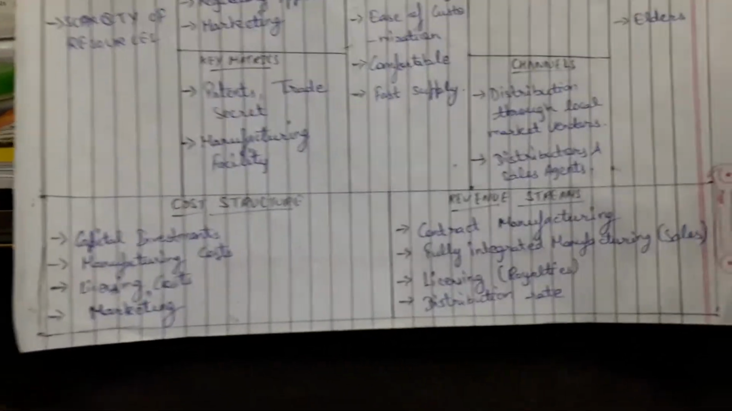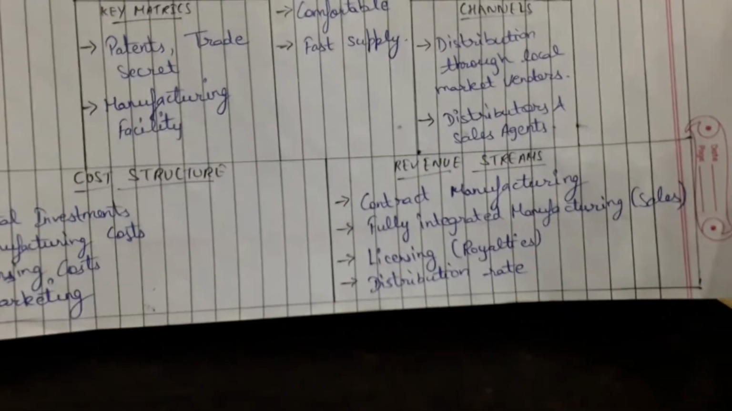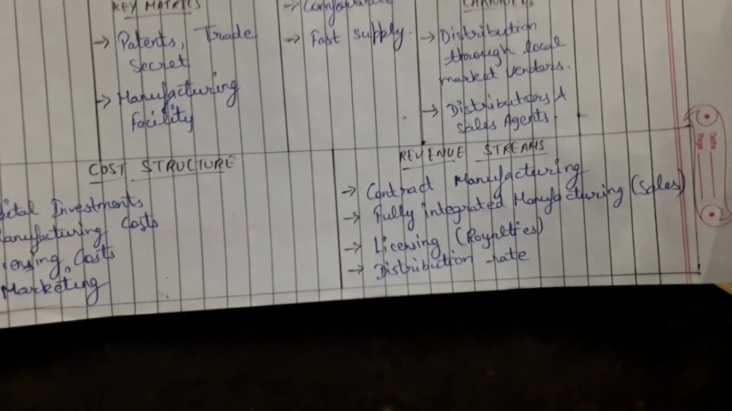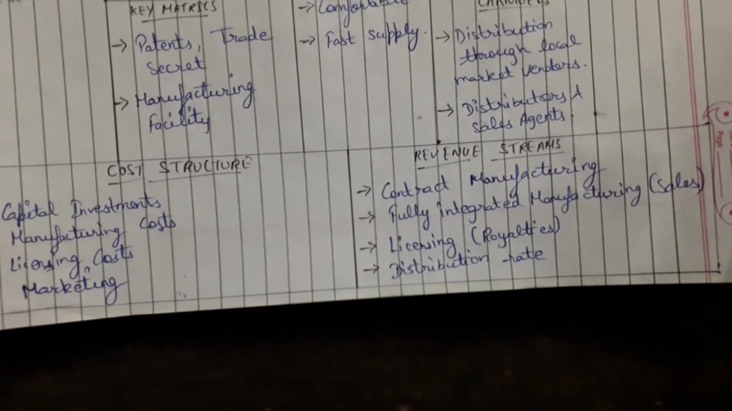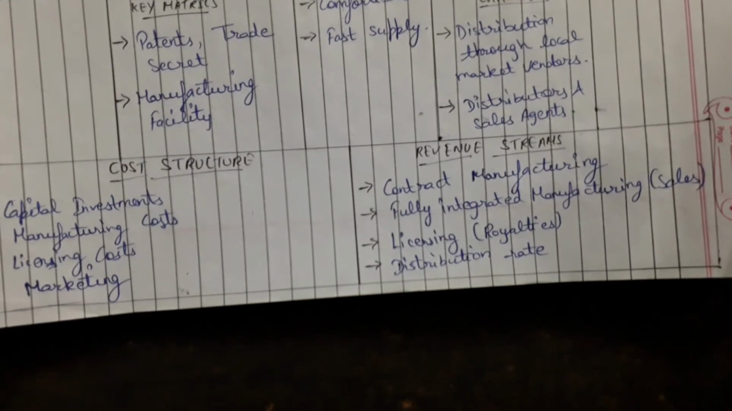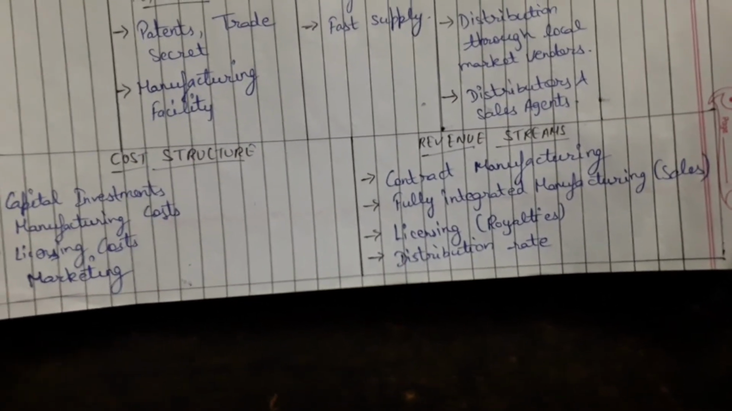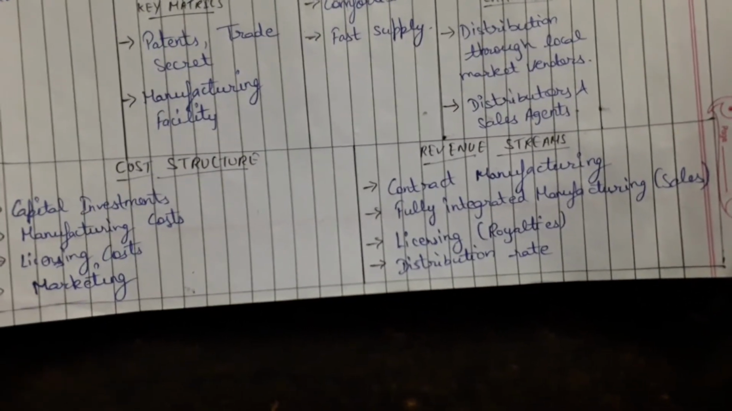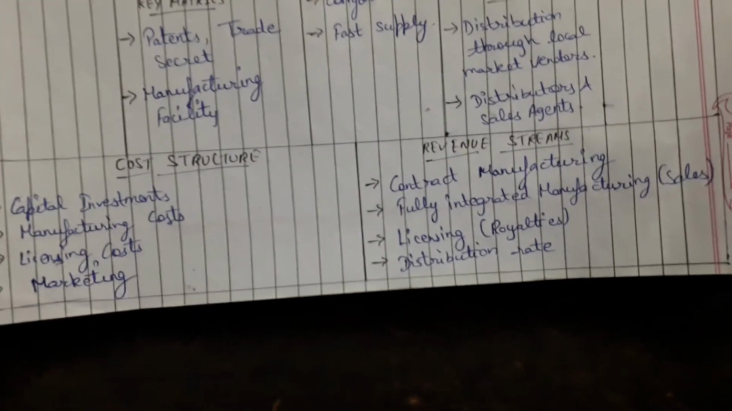The next is revenue streams. Revenue streams are the sources from where we are going to earn revenue, like contract manufacturing. If we give someone a contract of manufacturing this product, then the amount will be a source of revenue.